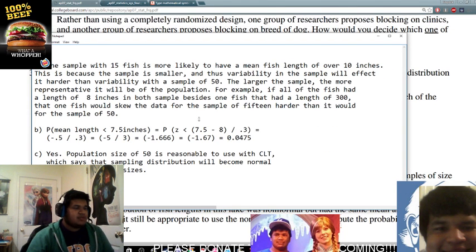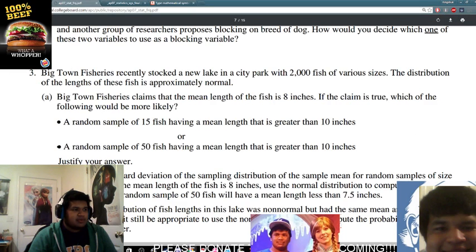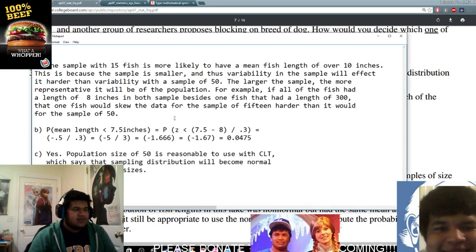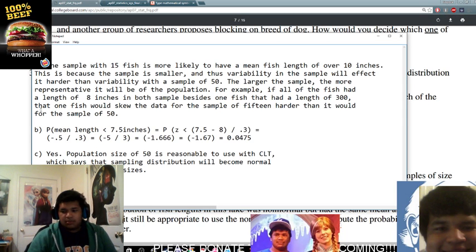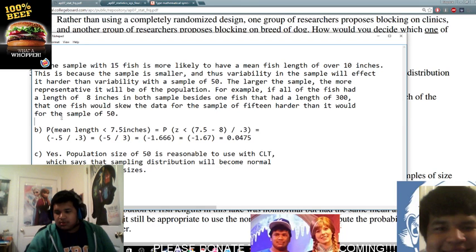If you have one fish that's like 300 inches long, then in the 15 sample data, everything will be skewed more than in the 50 sample data, because of how many fish there are to compare with. Because there's a larger sample, one big fish won't skew it as much as in a 15 sample.